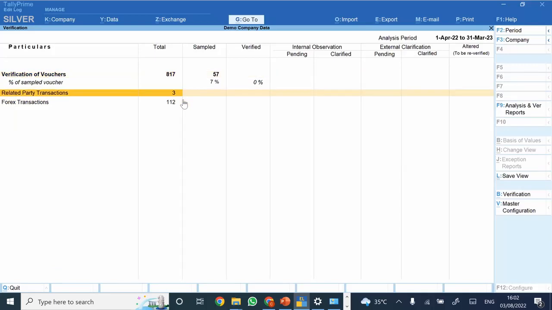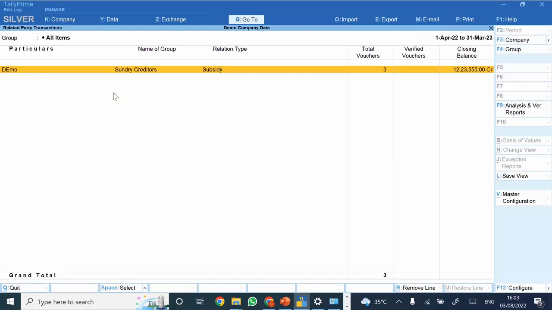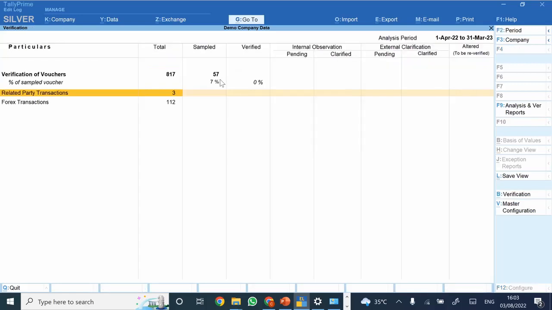Now see, I just click two three parties as related transaction. So all the transactions with those particular parties would be provided to me. So in demo I have made one entry. So these three entries, whatever transactions would be there with the related parties, I would be getting the list of the same here, and I can just verify the same if I want to specifically verify any of the list of related parties.